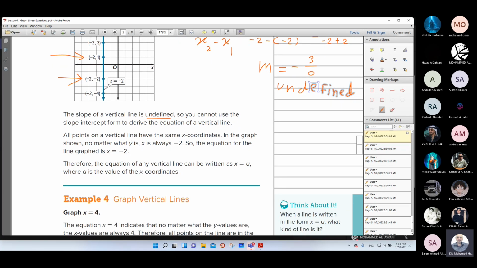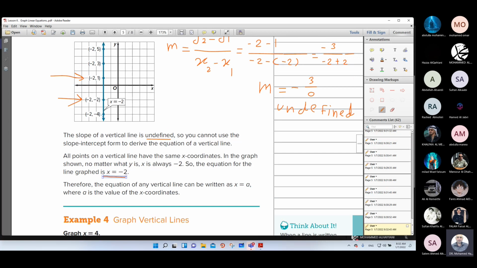So all points on a vertical line have the same x coordinate. In the graph shown, no matter what y is, x is always negative 2, so the equation for the line graph will be x equals negative 2. When you have a vertical line, the equation form will always be x equals a value. For example, here x equals negative 2. So all the points have the same value of x, negative 2.